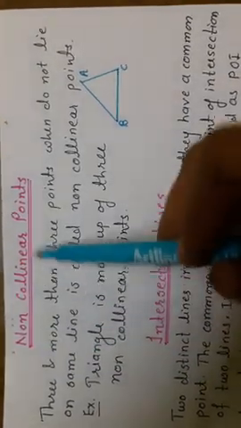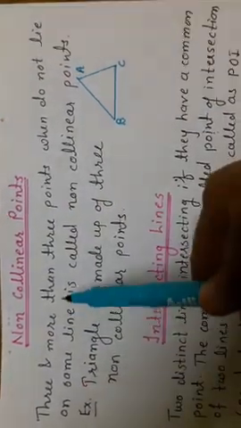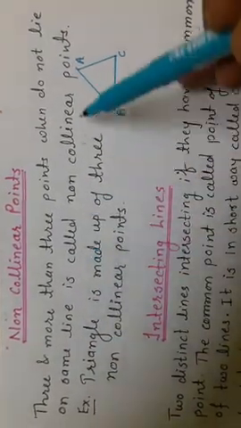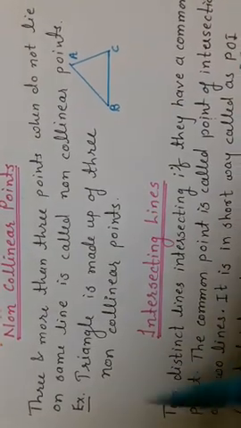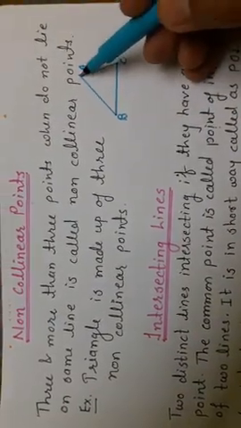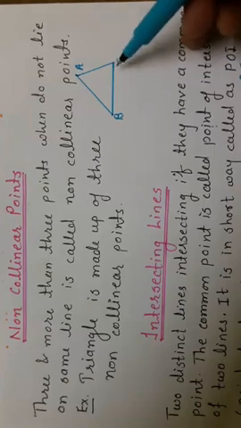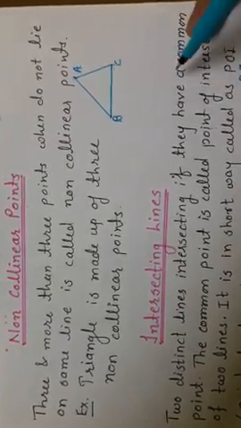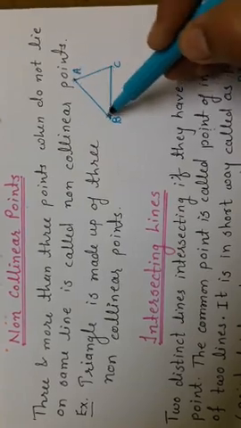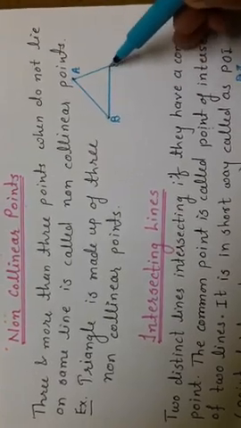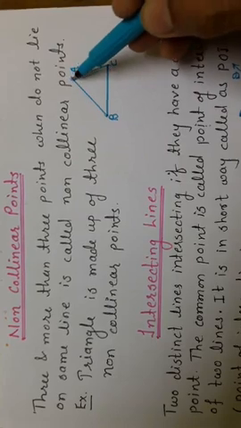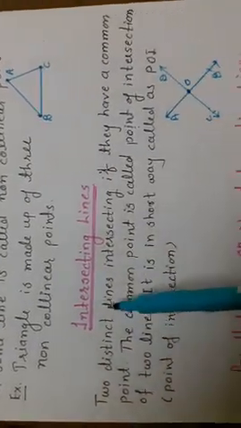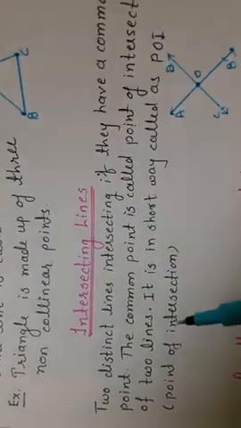Now non-collinear points. When three or more points do not lie on the same line, they are called non-collinear points. For example, if we think about three points joined to each other, then we get a triangle. A triangle is made up of three non-collinear points because all three points do not lie on the same line.